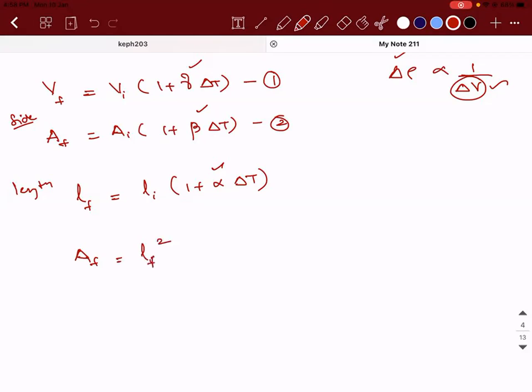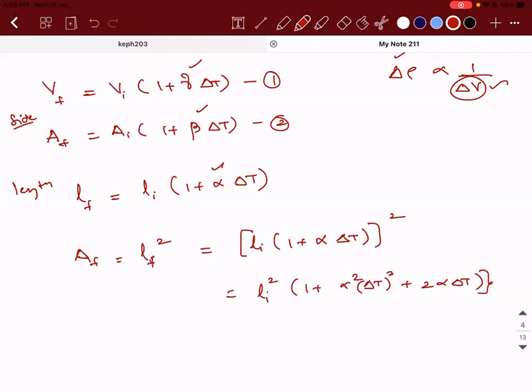L final square. So what is L final square? It is Li into (1 plus alpha into delta t), the whole square, which will be Li square into (1 plus alpha square delta t square plus 2 times alpha into delta t). Are you able to understand what I did? Simple math.